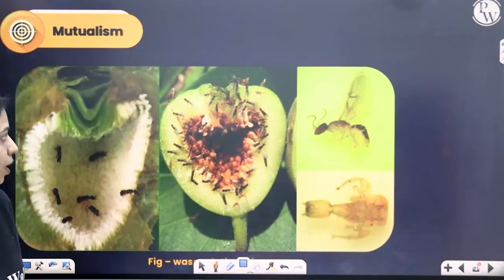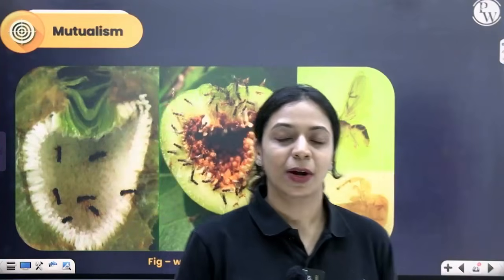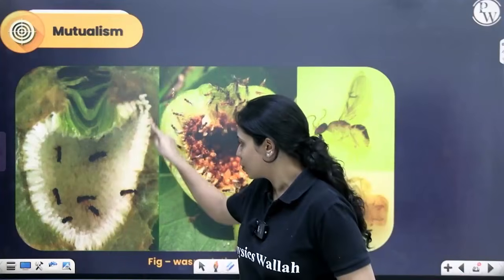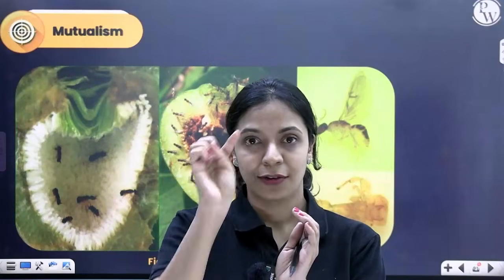There is a species, for every species of fig, pollination is brought about by a specific species of wasp. This is the fig inflorescence. What you're looking at inside are all flowers. The wasp will lay its eggs only inside this fig inflorescence. The fig inflorescence will provide space for the wasp to lay eggs. In the course of the wasp moving inside to lay eggs and coming out, it will bring about pollination. It will go to another flower, probably it will bring about pollination.